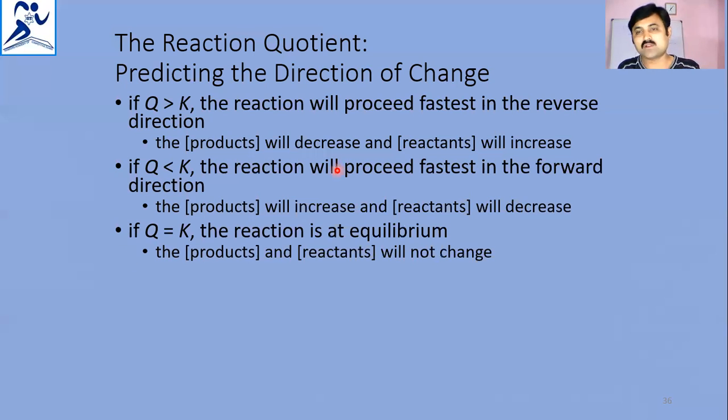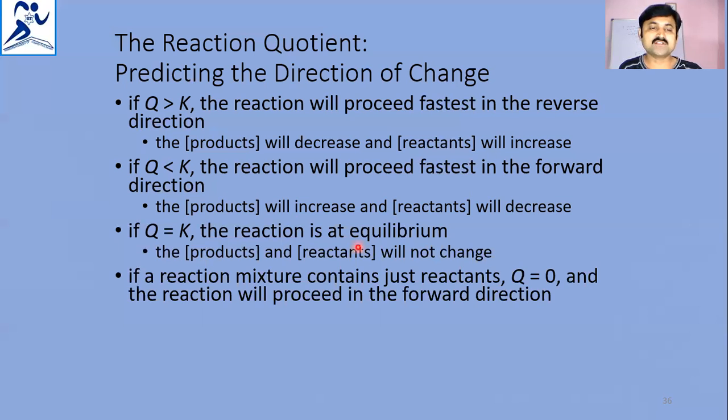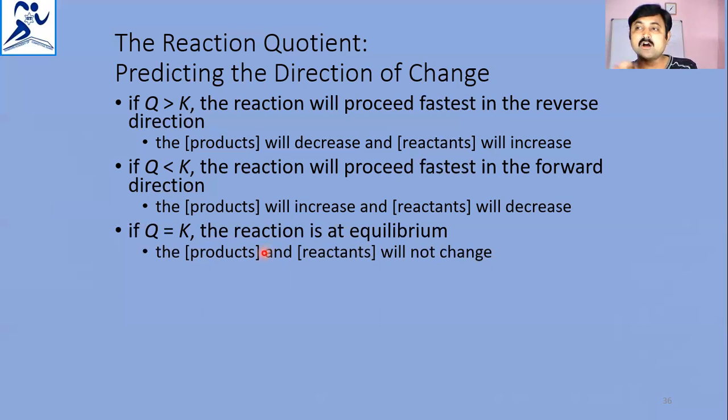When the reaction coefficient value and the equilibrium constant value are equal, then the products and reactants will not change. So there is no change. The state is called the equilibrium stage. That means the reaction coefficient decides the equilibrium position. Whether equilibrium is established or the reaction is moving in the forward or backward direction can be decided by the inequalities between the reaction coefficient and the equilibrium constant.